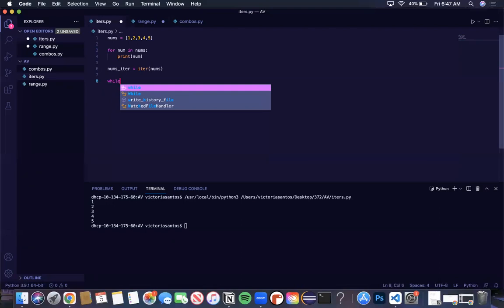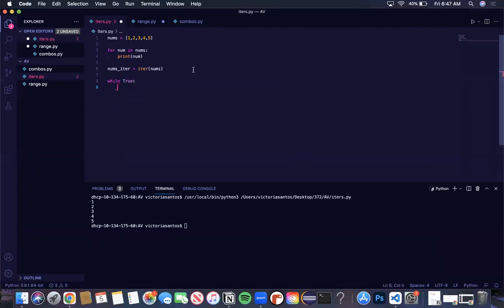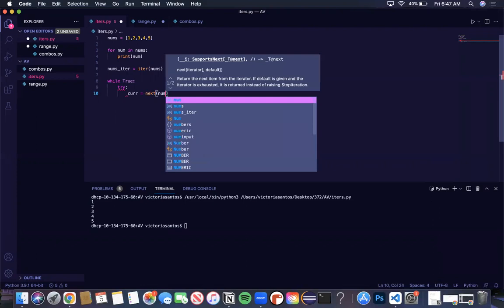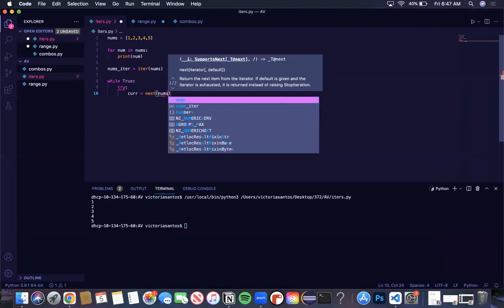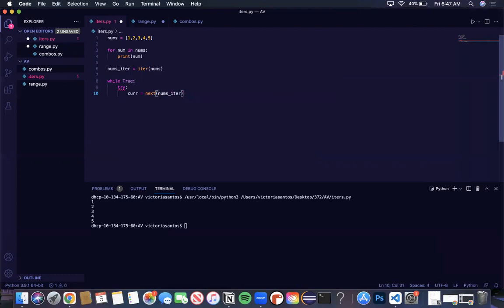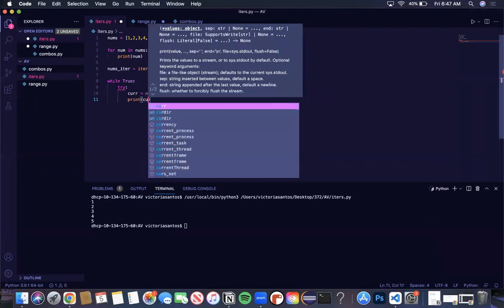And then we can just use an infinite loop to try to get the next item from the iterator. If there's an item left to get in the iterable, this will work. We can get it using the iterator and then print it.